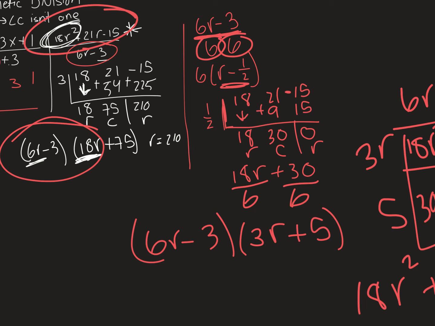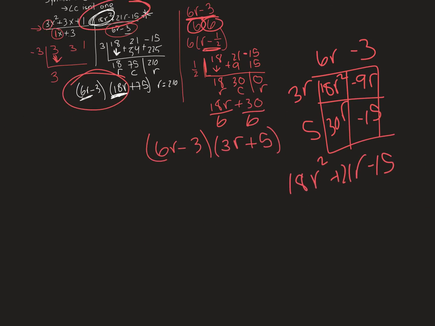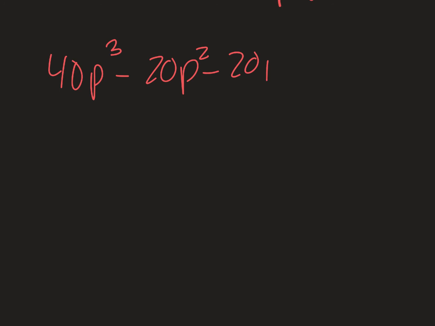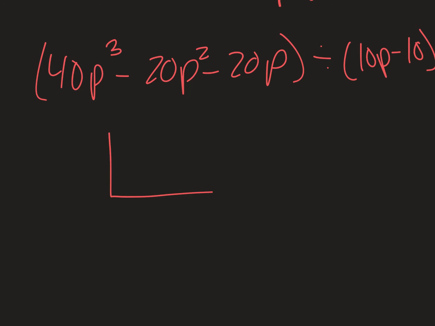Okay, let's do another one. Let's do 40p cubed minus 20p squared minus 20p divided by 10p minus 10. So we have our L chart.